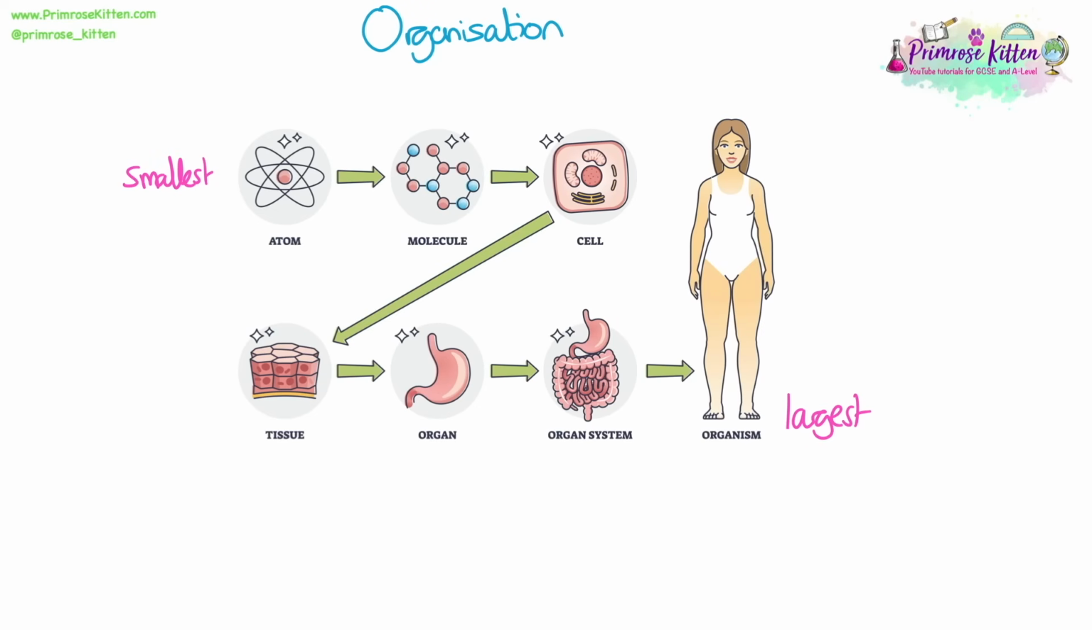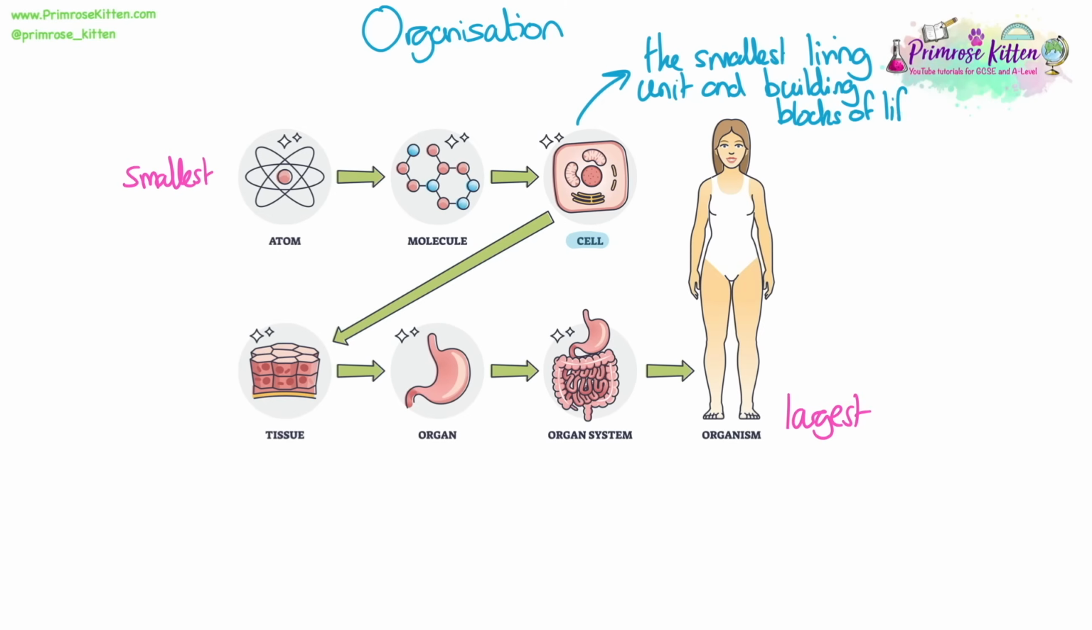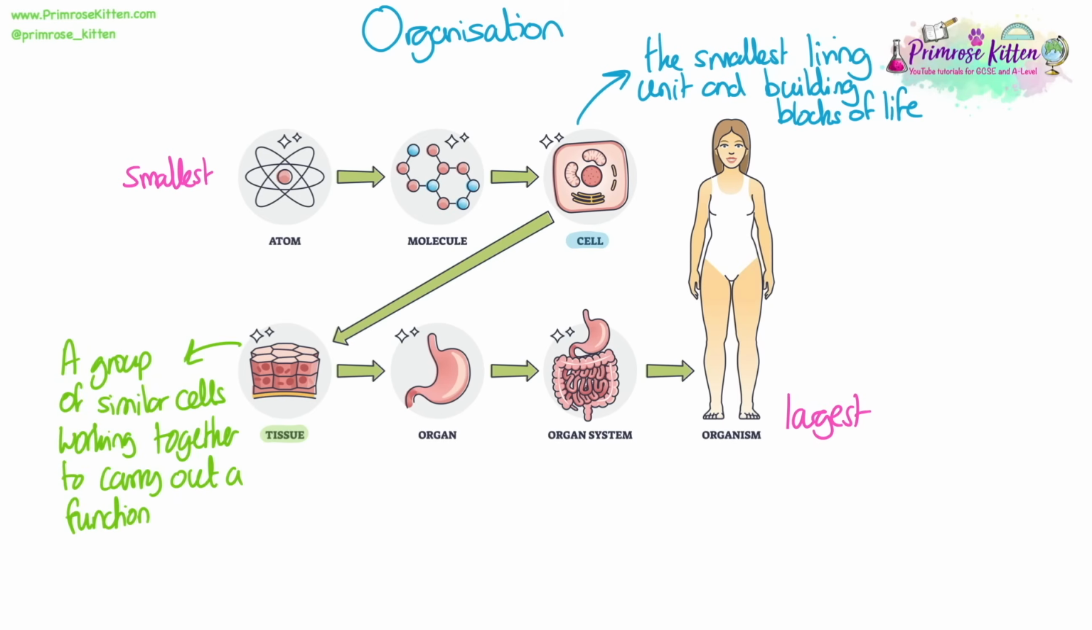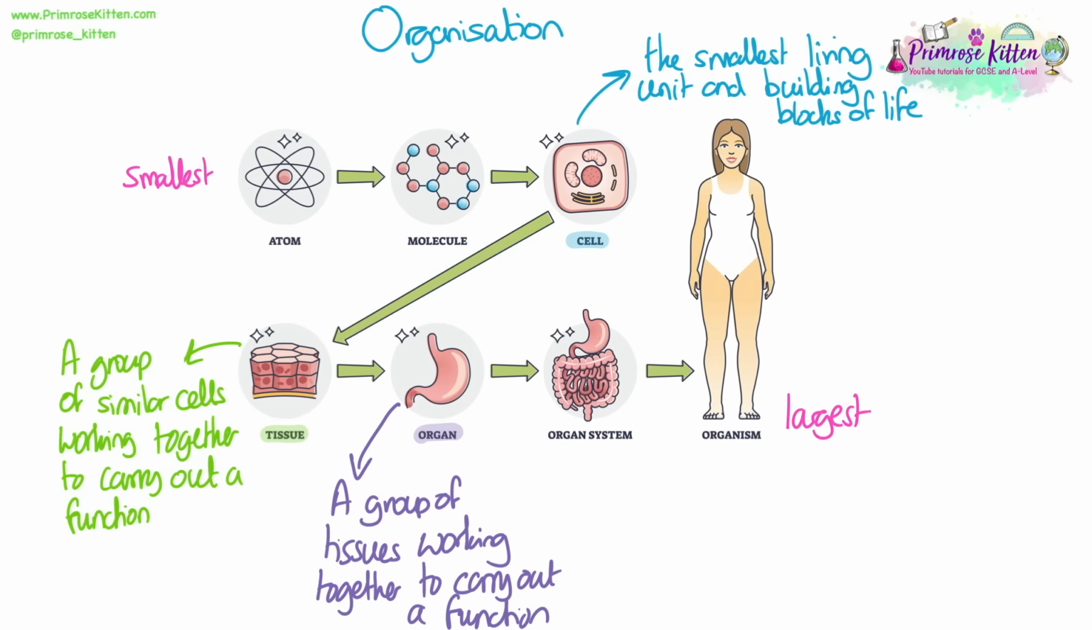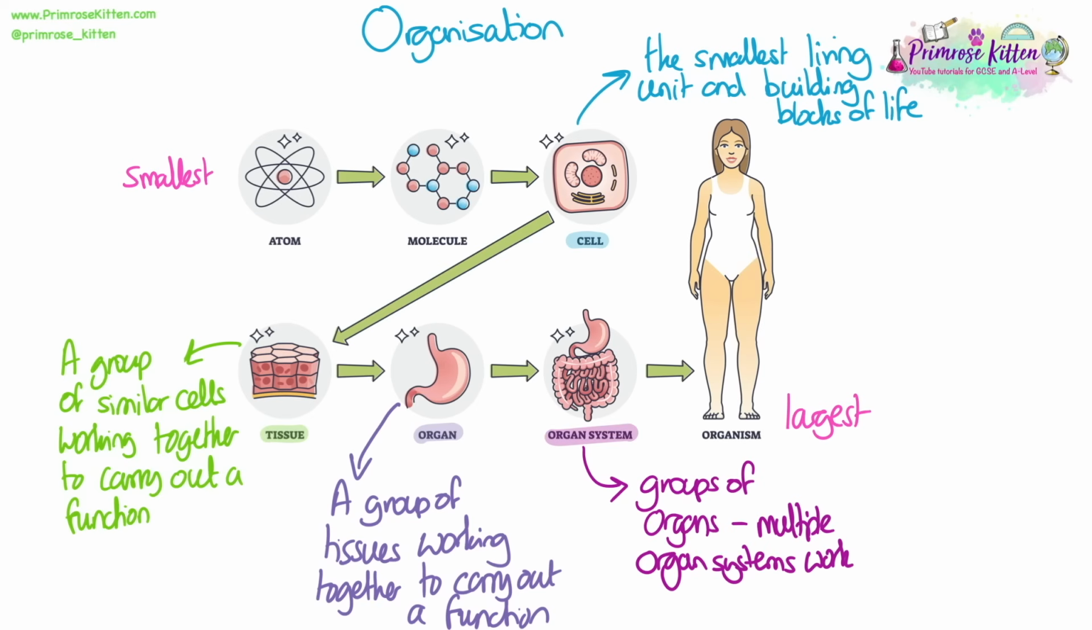We need to know how living organisms are organised, from the smallest part all the way up to the whole organism. Cells are the smallest living unit and the most basic building blocks of life. A group of similar cells working together to carry out a function is known as a tissue. A group of tissues working together to carry out a function is known as an organ. Then groups of organs come together to form organ systems. Multiple organ systems work together to form the whole organism.